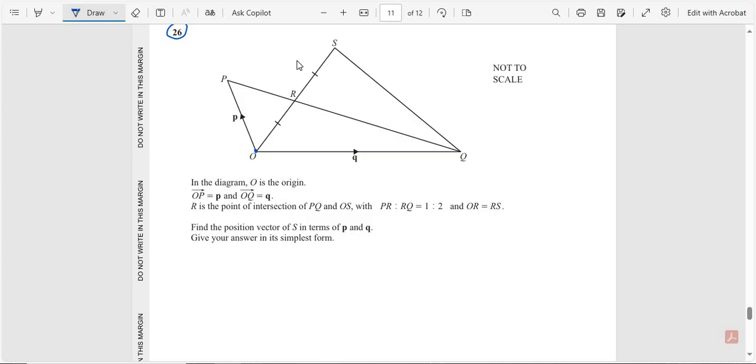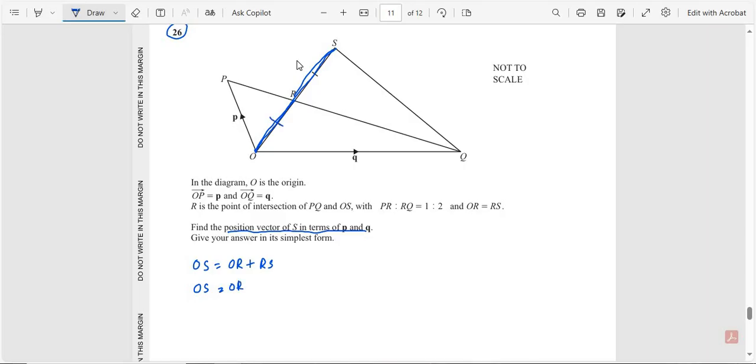Now we find the position vector of S in terms of P and Q. So we write that OS is equal to OR plus the other line RS.